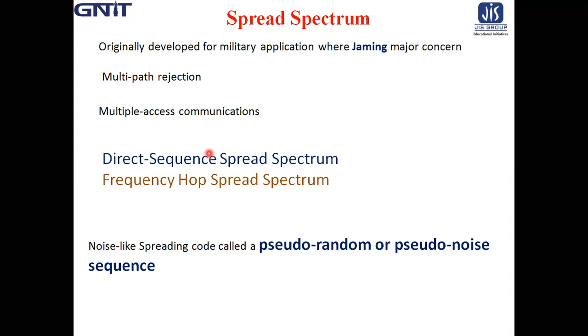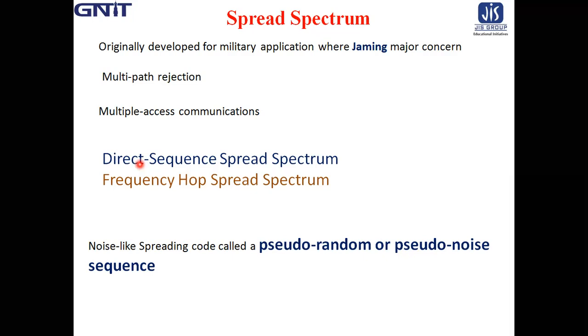In the principles of spread spectrum modulation, we basically emphasize direct sequence spread spectrum and frequency hopping spread spectrum techniques. In a direct sequence spread spectrum technique, two stages of modulation are used. First, the incoming data sequence is used to modulate a wideband code.